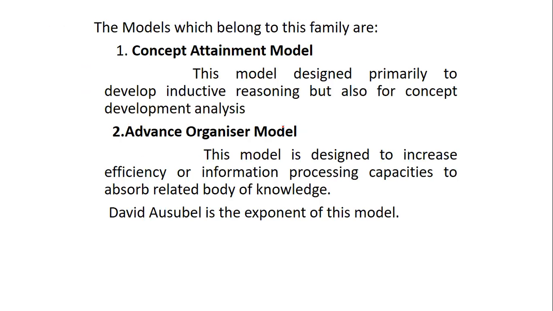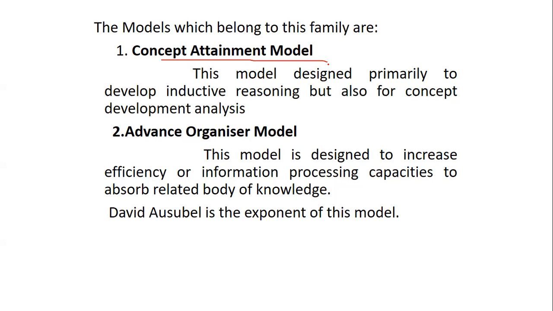Now, the models belong to various families. One by one, let's see these families. We are talking about the concept attainment model. This model is designed primarily to develop inductive reasoning, but also concept development and analysis. Concept attainment means where your concept becomes very clear.